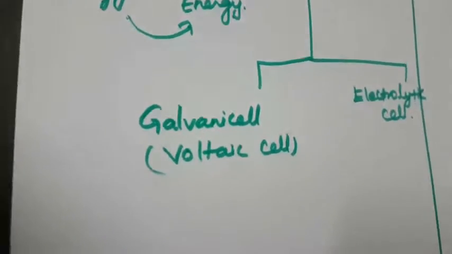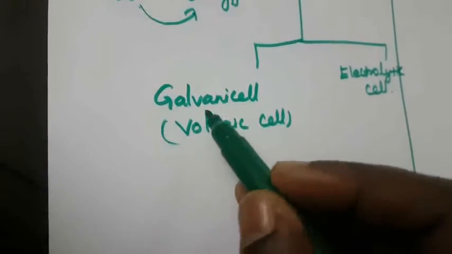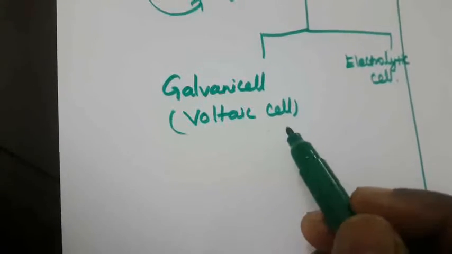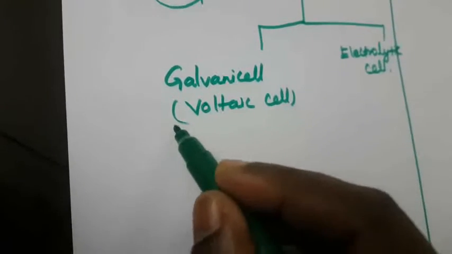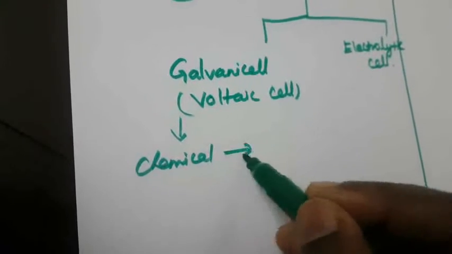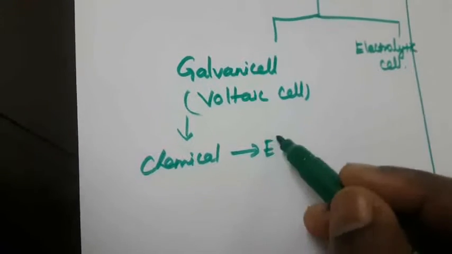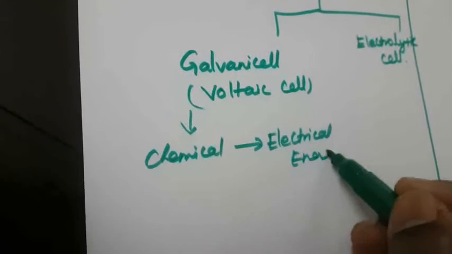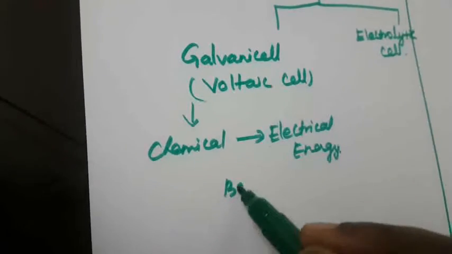In a galvanic cell, chemical energy is converted into electrical energy. The best example is a battery.